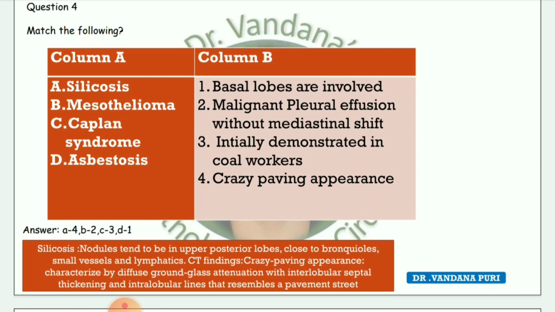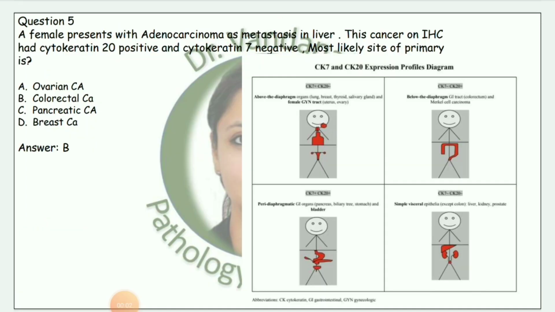Silicosis nodules tend to be in upper posterior lobes close to bronchioles, small vessels and lymphatics. CT findings, crazy paving appearance, characterized by diffuse ground glass attenuation with interlobular septal thickening and intralobular lines that resembles a pavement street.